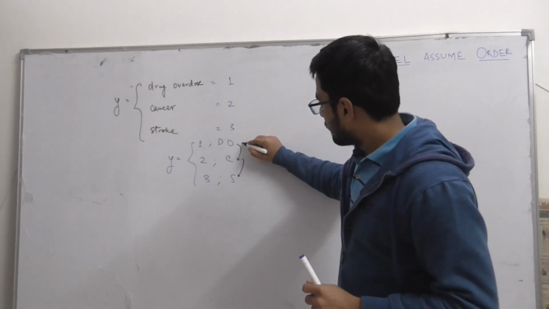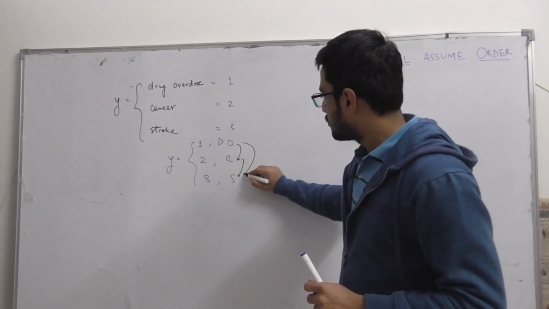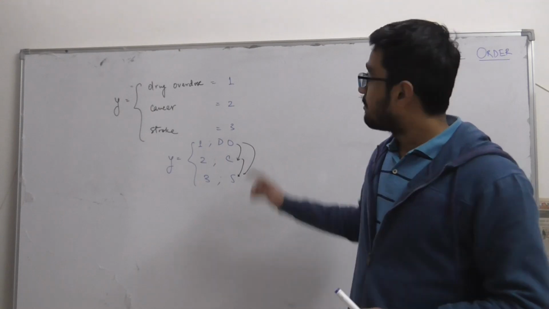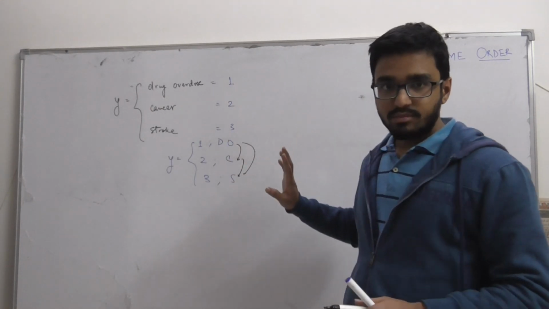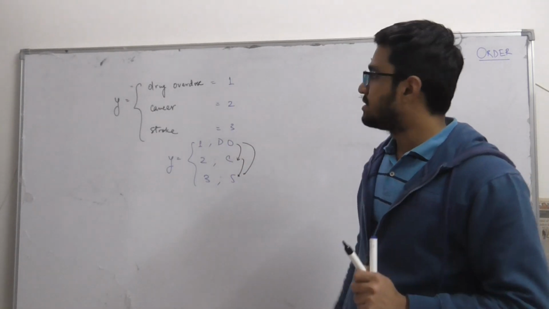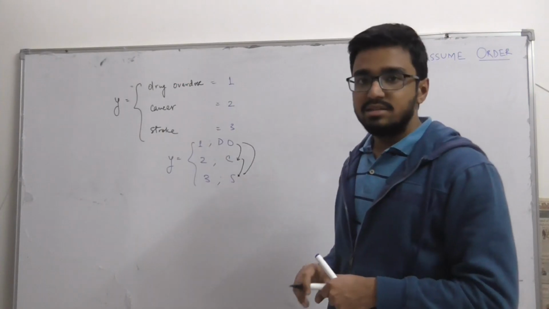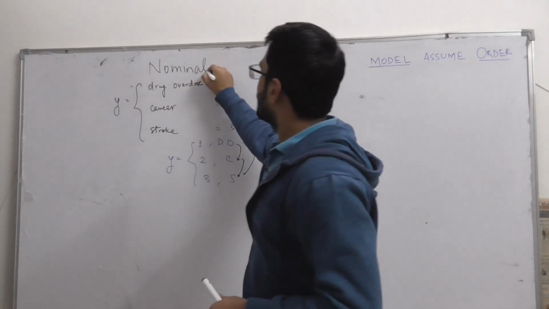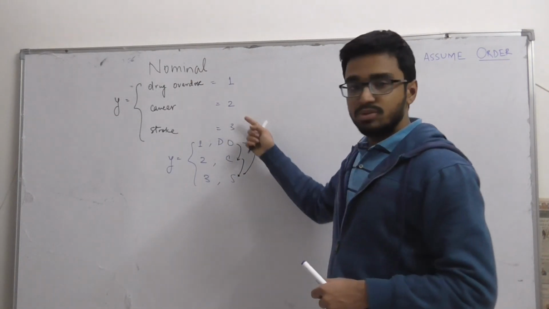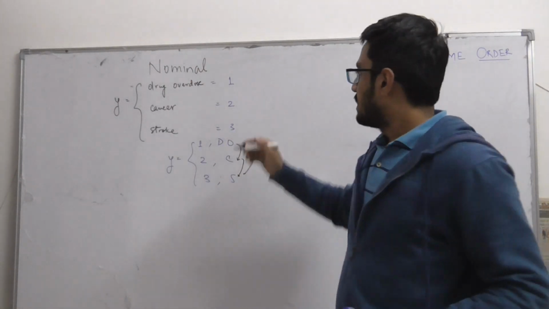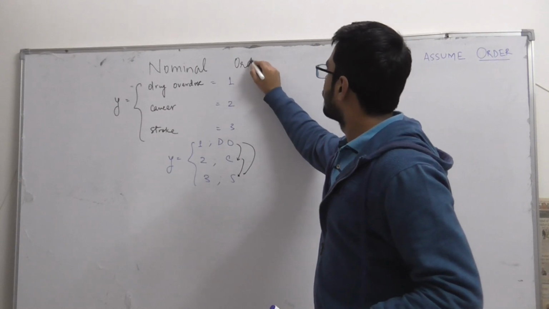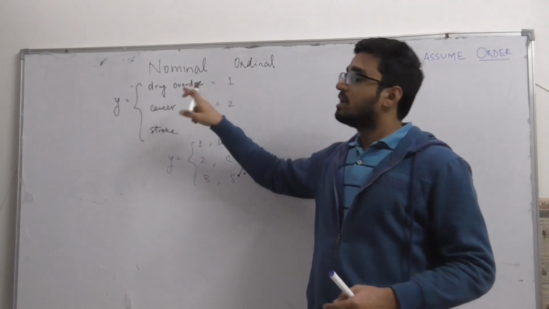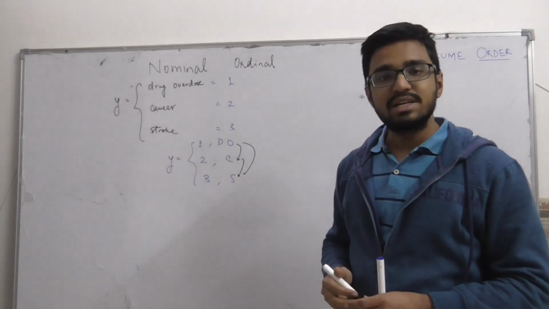But the case where drug overdose and stroke are at different distances is what the model assumes, but this is not the actual case. So what I am trying to say is these three categories are nominal, while 1, 2, 3 as the model perceives is ordinal. So we are just adding a rank to each of our responses, each of our targets.